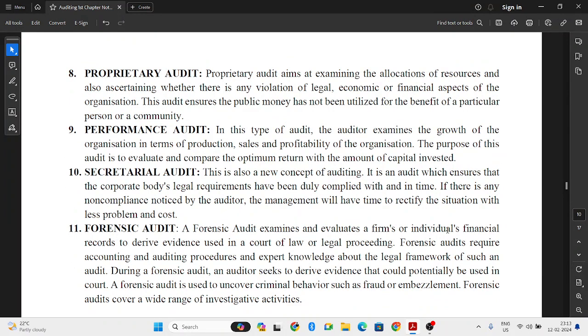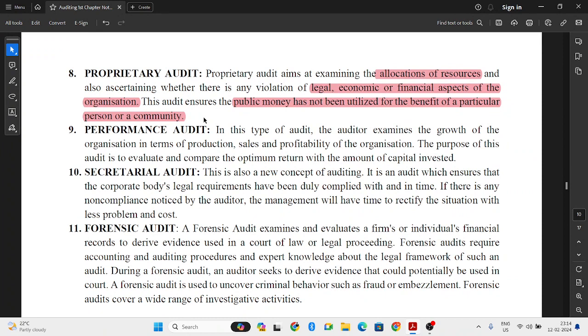Next, proprietary audit. So what this proprietary audit is, basically you examine the allocation of resources, how resources are allocated, and whether the company is following all legal requirements, following the law, in terms of even financial aspects of the organization. So it ensures that whatever public money the company has acquired, it is properly utilized. The company receives public money, and checking whether it is being used for the right purpose or to fill its own pocket is proprietary audit.